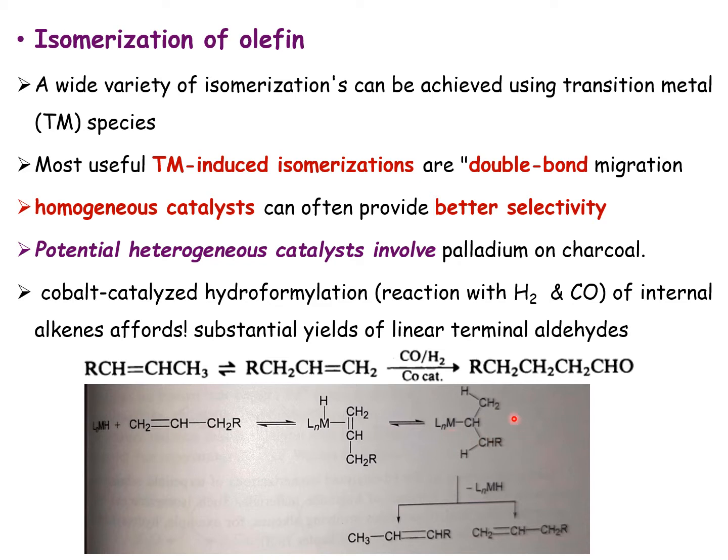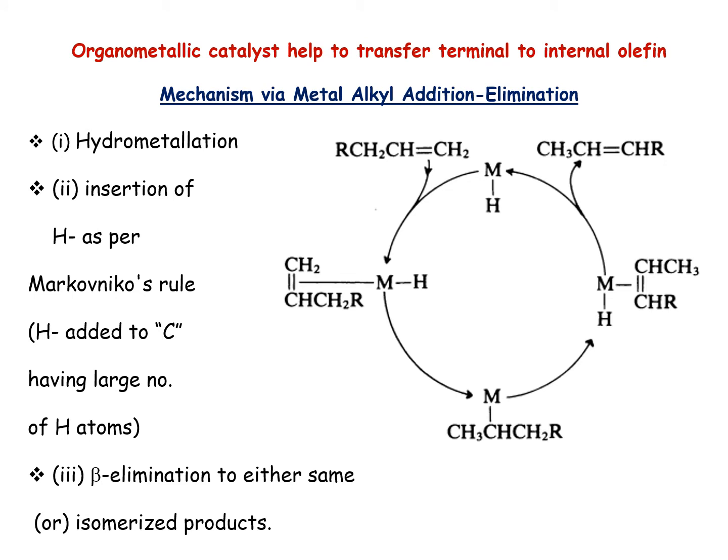Once the metal alkyl intermediate is formed, reductive elimination can proceed, and it can give either the starting compound or the isomerized product, depending upon the conditions. The reaction mechanism can be of two types. One is via metal alkyl addition and elimination, as I talked about previously. Basically hydrometallation happens, and whatever catalyst you have first forms the metal hydride species.